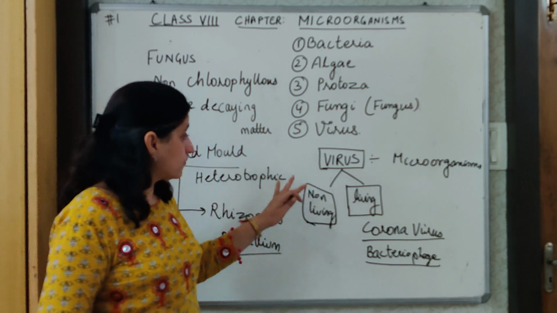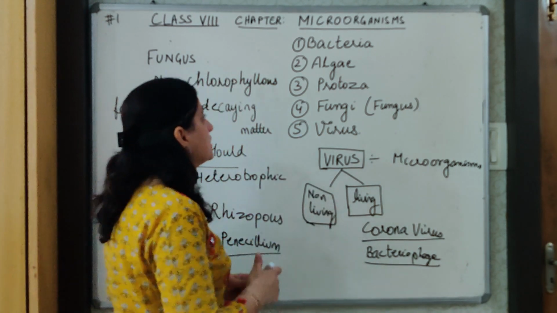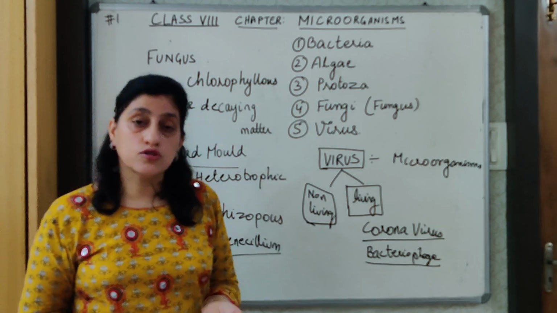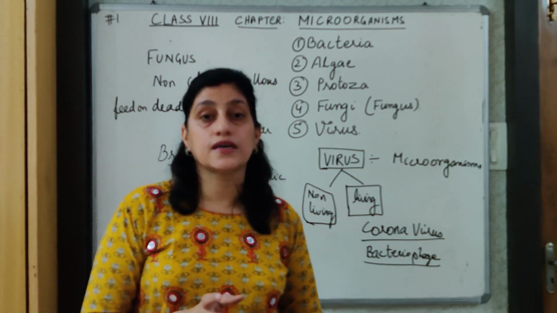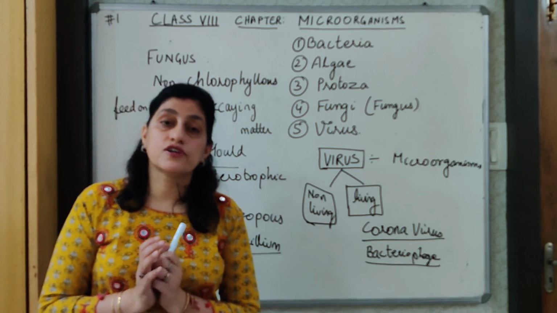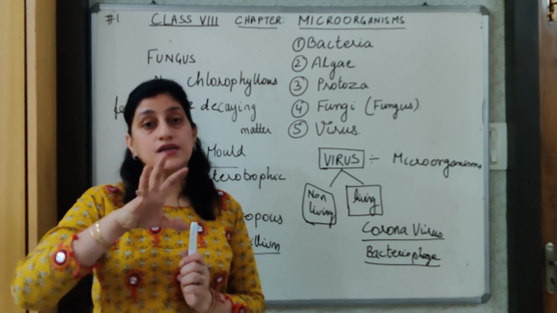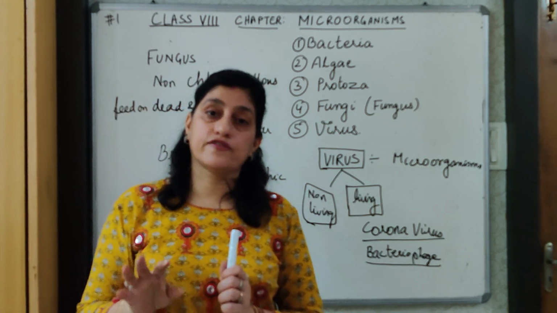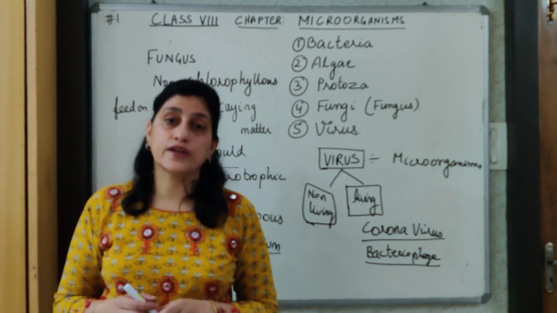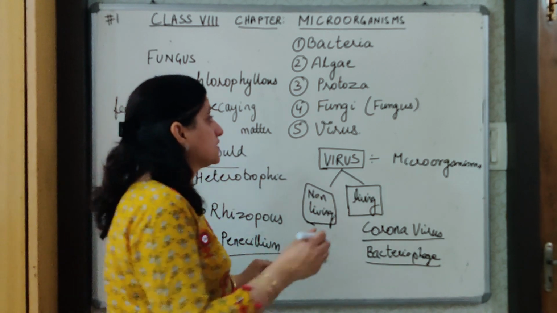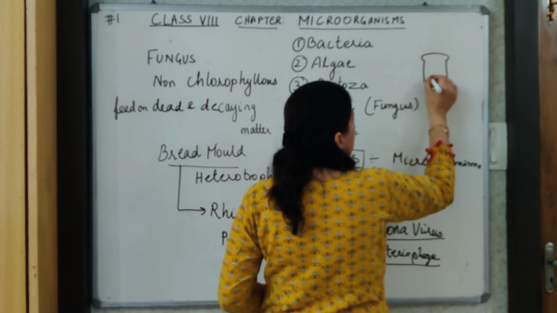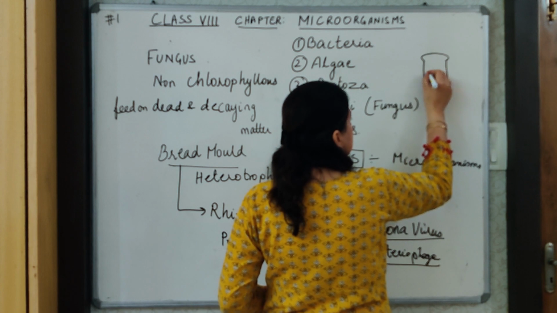Okay, so we have studied 5 categories of microorganisms: bacteria, algae, protozoa, fungi and virus. And I also told you that they are mostly unicellular, but sometimes these organisms live together close to each other. That is referred to as a colony. Now a colony is a cluster of cells. All the cells are individual, but when they come close to each other, they can be seen with the help of the naked eye. For example, a very common example, you have seen fungus growing on the bread. I just quoted this example to you also. The fungus growing on the bread we can see easily with the naked eye.